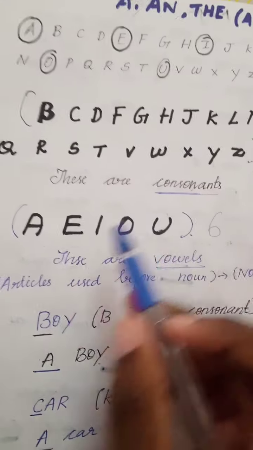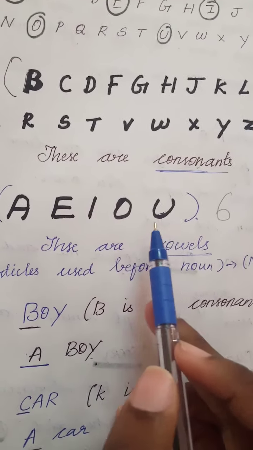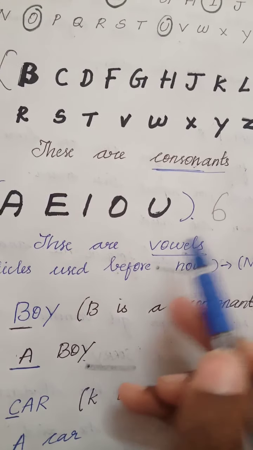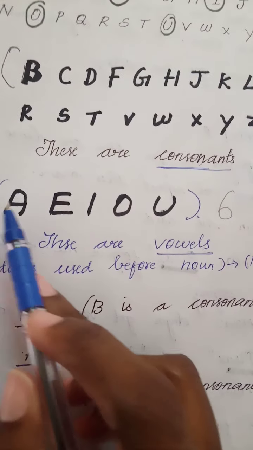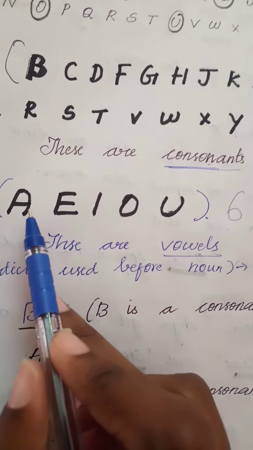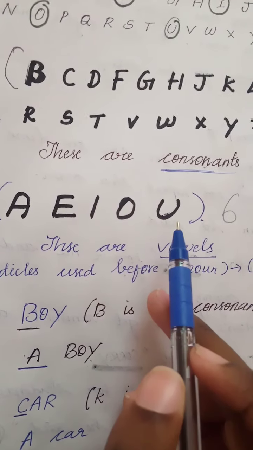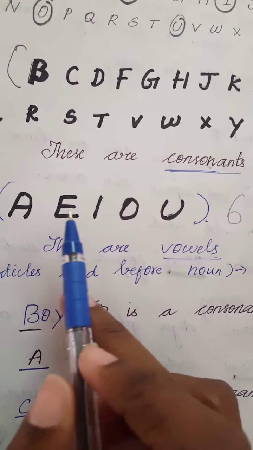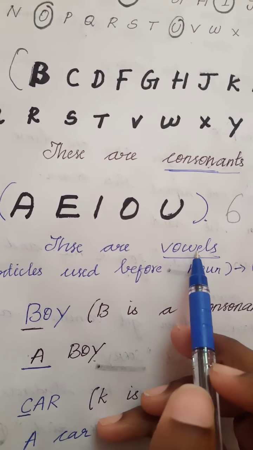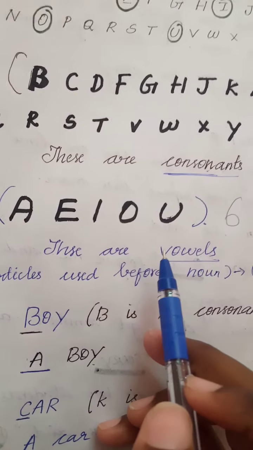What are the vowels? A, E, I, O, U. These are called vowels. How many vowels? 5 vowels. A, E, I, O, U. Repeat after me.